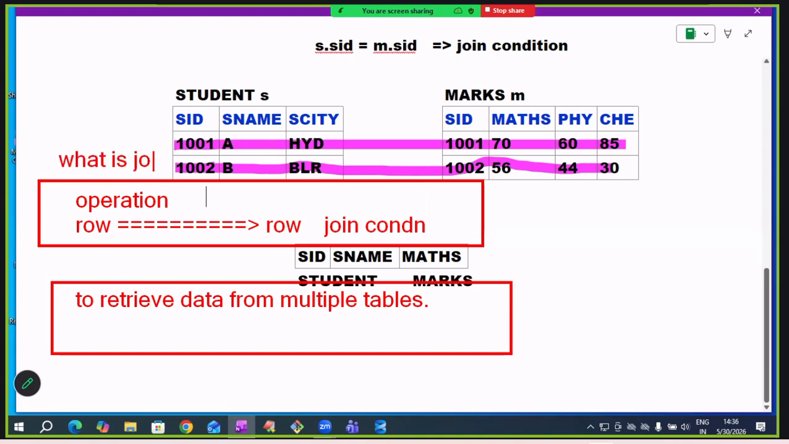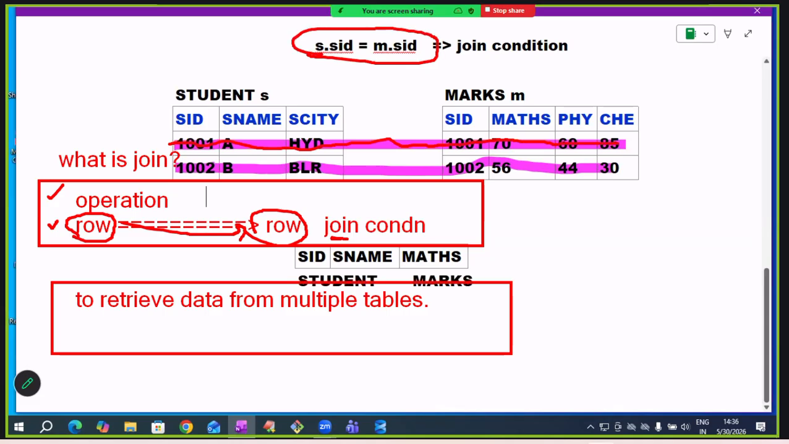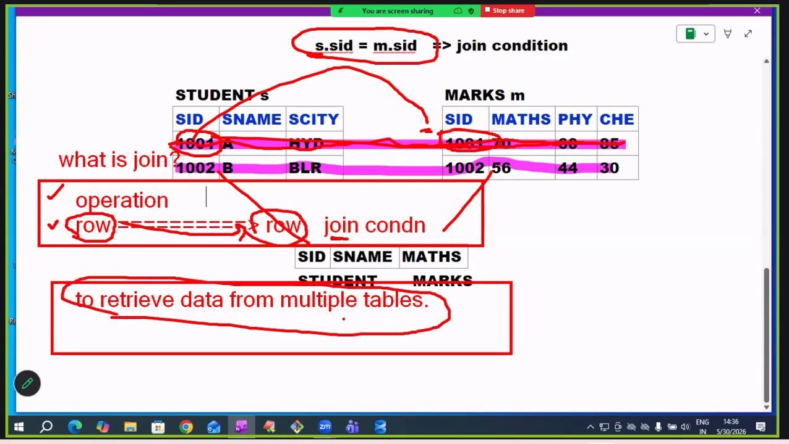If anyone is asking what is join, tell this one. Join is an operation. In join operation, one table row will be joined with another table row based on join condition. In this example, this student table row is joined with marks table row based on this condition: if student table SID is equal to marks table SID, then joining. The advantage we are getting is that we can get data from multiple tables. To retrieve data from multiple tables, we are using join. So this is telling why join.